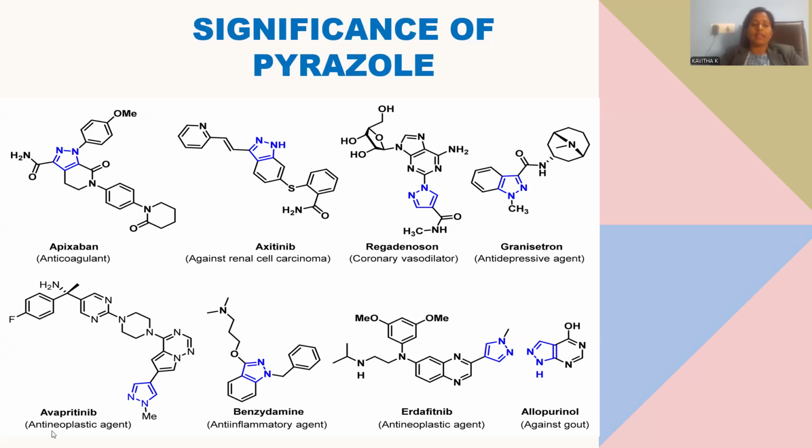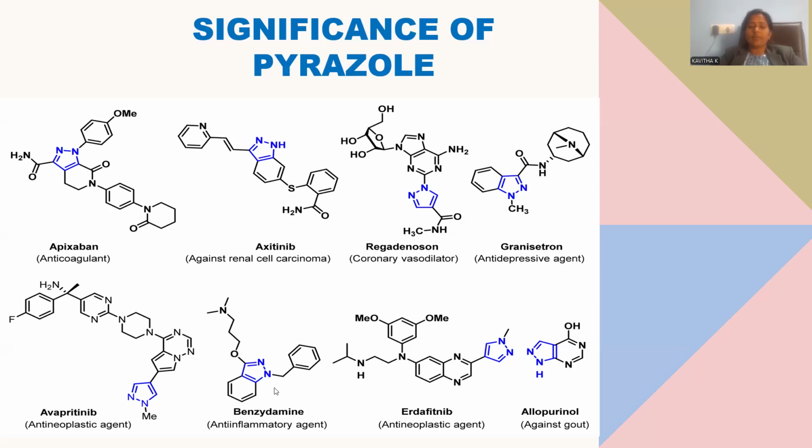Avapritinib is an anti-neoplastic. Whenever we pronounce avapritinib, obviously you can understand this is a kind of cancer curative, with more heterocyclics within, and the effective pharmacophore is the pyrazole, in conjunction with these many heterocyclic ring systems, so that an intensified application with respect to cancer curation is possible by means of this avapritinib, right?